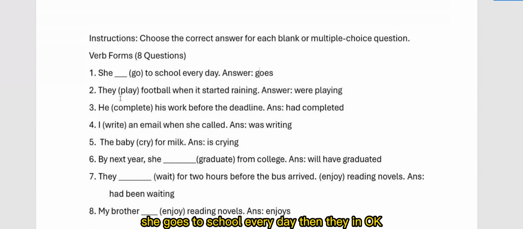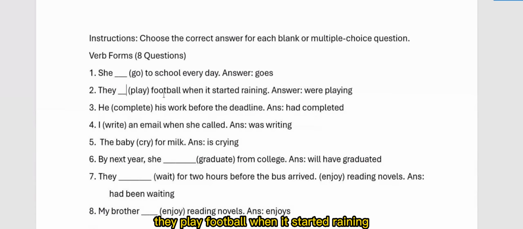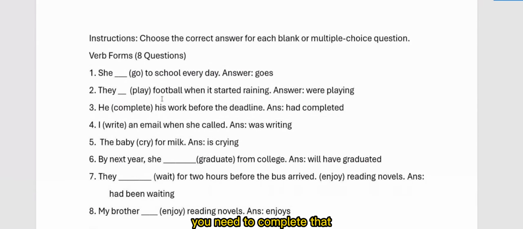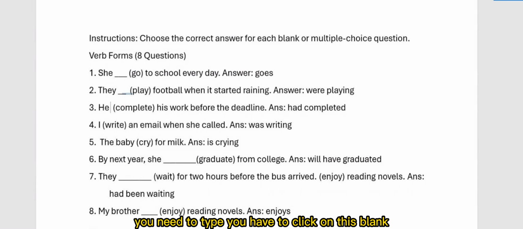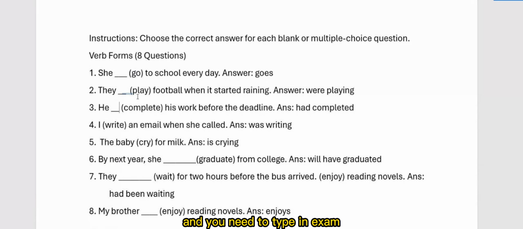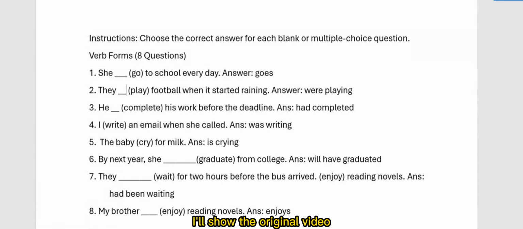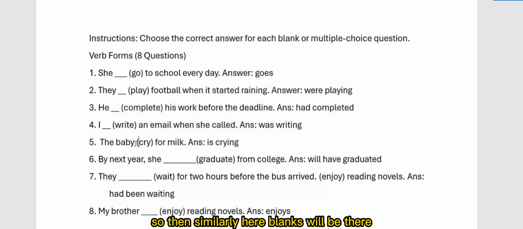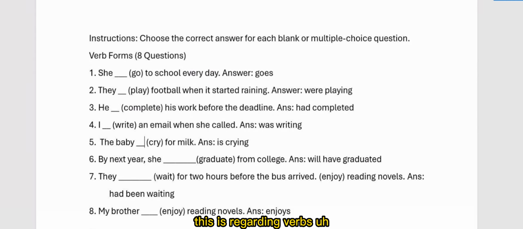Then they give a blank here. They play football when it started raining. So they were playing football. You need to complete that. You have to click on this blank and type in the exam. I'll show the original video, then you will understand it better. Then similarly here, I dash, write an email. Similarly blanks will be there. This is regarding verbs. Answers are also given. You can just check it out. You need to practice more.